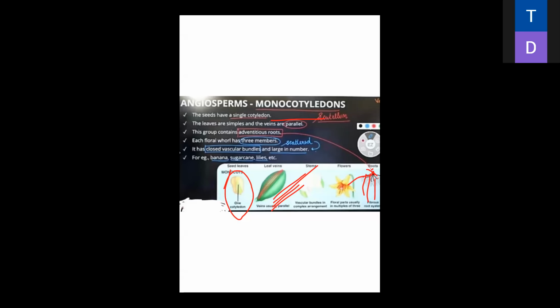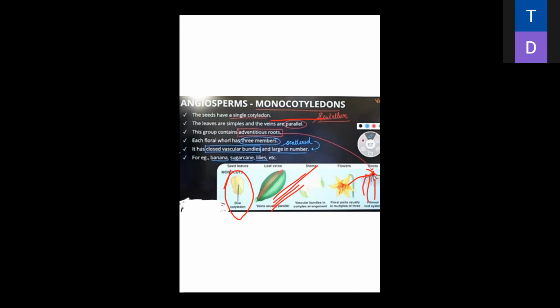Each floral whorl has three members. It means three sepals, three petals, and so on. Is it clear, everybody?